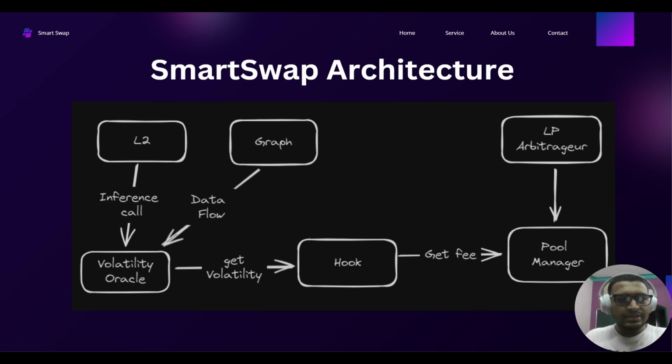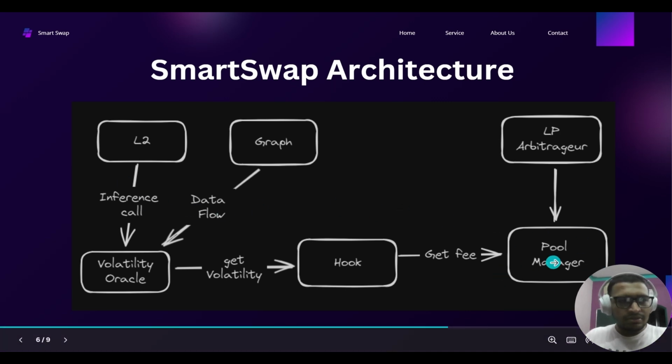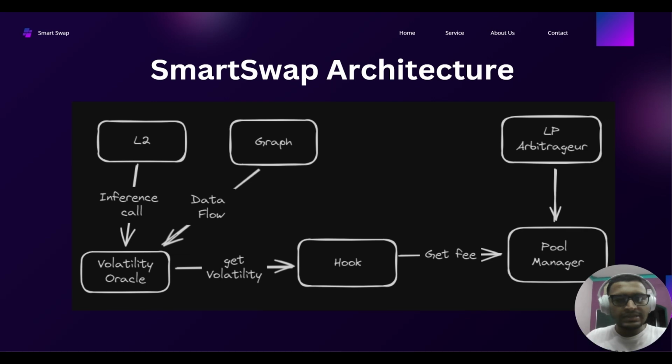On the right-hand side is the pool manager, where the liquidity providers and traders interact. Thanks to the innovative Uniswap V4 technology, the trading fees that LPs collect can be dynamically decided by the pool contract by calling the gateway method. The pool contract decides its fees by receiving predicted volatility from the volatility oracle.